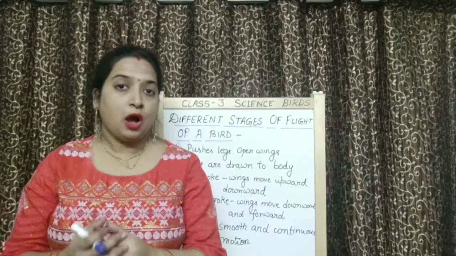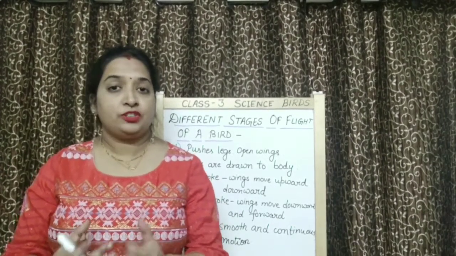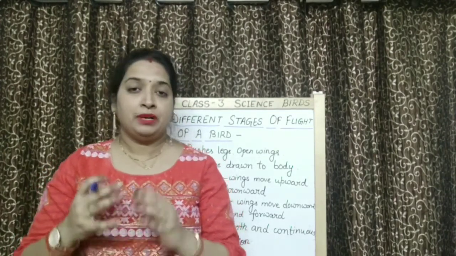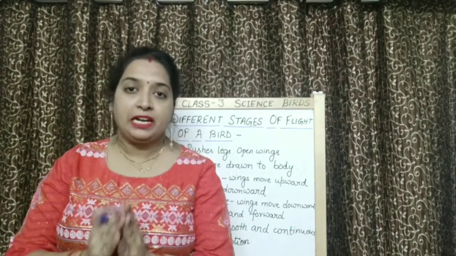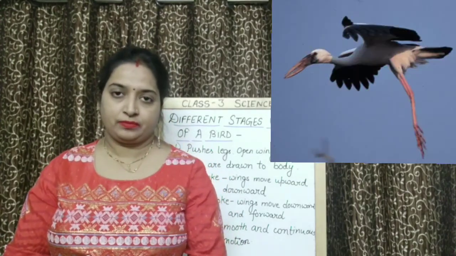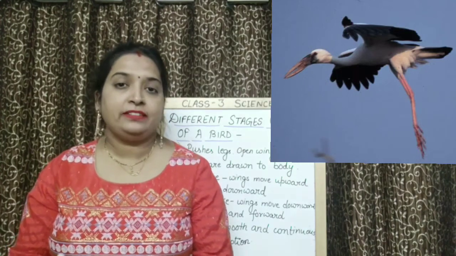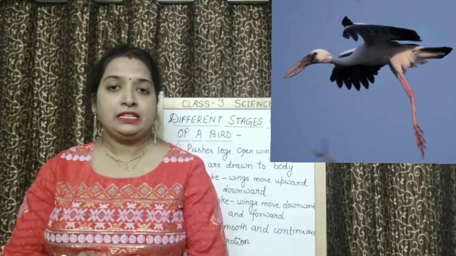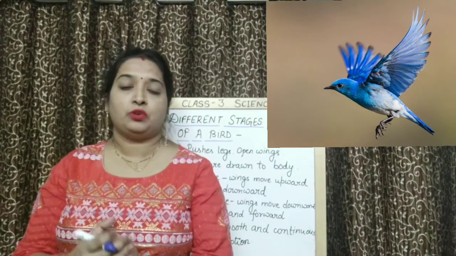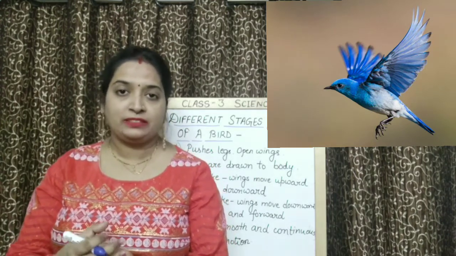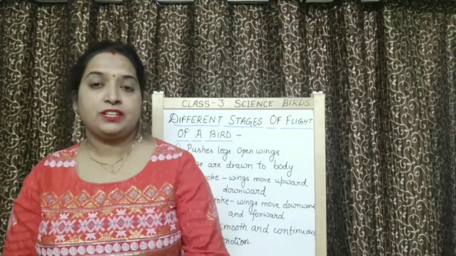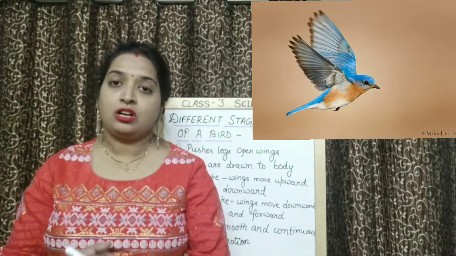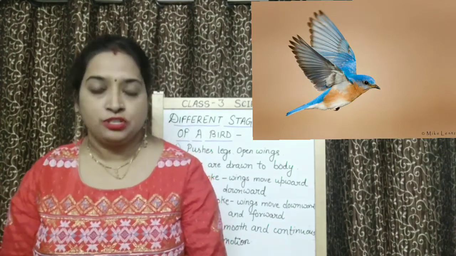Okay? Now children, let's come to different stages during flight of a bird. Children, when a bird wants to fly, first step, it pushes its legs. Then it opens its wings. After pushing and opening the wings, it draws its legs towards the body. Legs are drawn towards its body. After that, bird starts up stroke. During up stroke, wings move upwards and downwards.